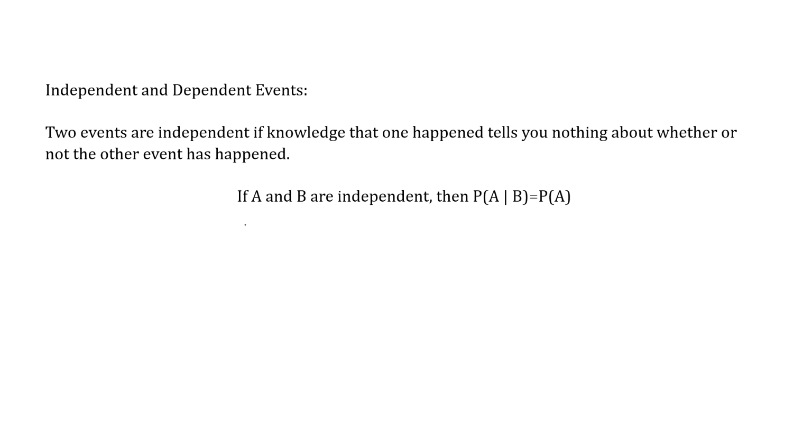Independent events are events that are going to happen no matter what happens first. So flipping a head is independent of getting a tail. If they are independent events, in the "given that" statement, it's just the probability of getting A.